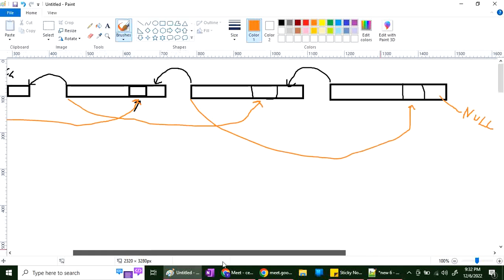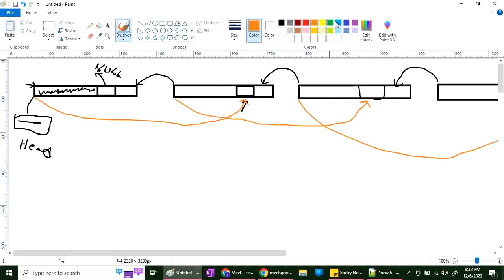Now consider if I reach till 802, and then I have to go back, I can use this address and go back. And if I have to go back further, I can use this address and go back. Understand? Any doubt in this? No, sir.